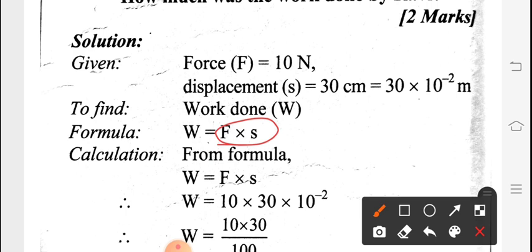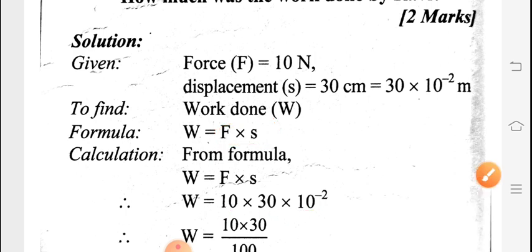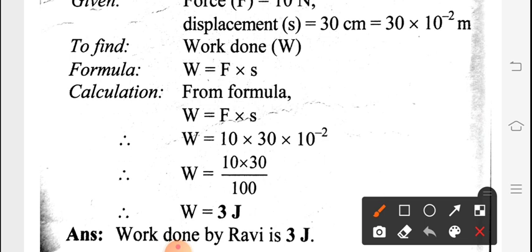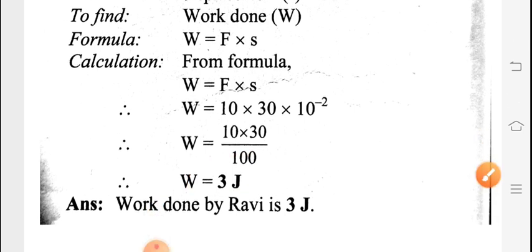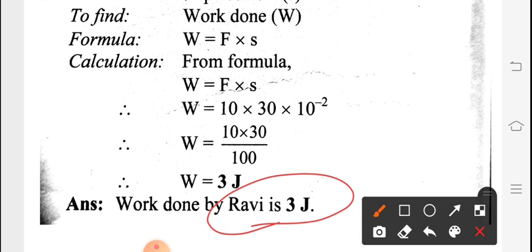Substituting, force is 10 and displacement is 30 into 10 raised to the power of minus 2. After calculation we get work done as 3 joule. The unit of work done is joule. So the work done by Ravi is 3 joule.